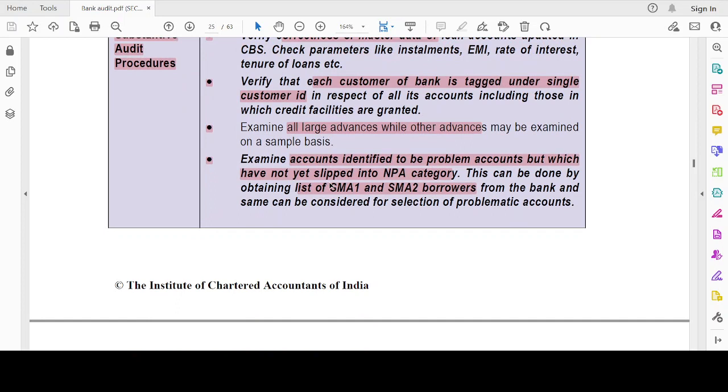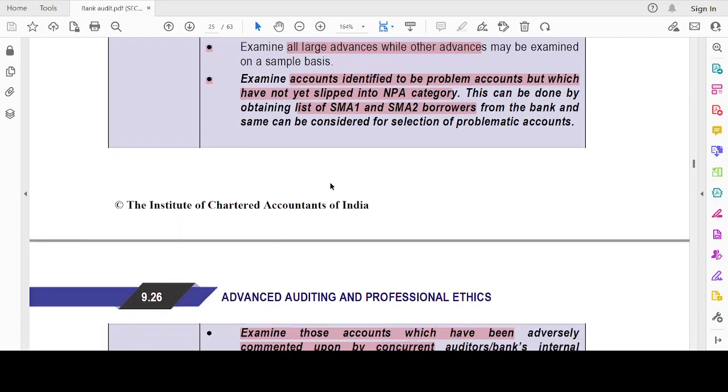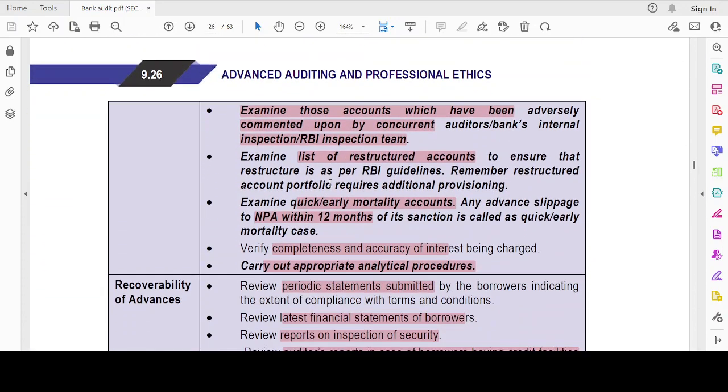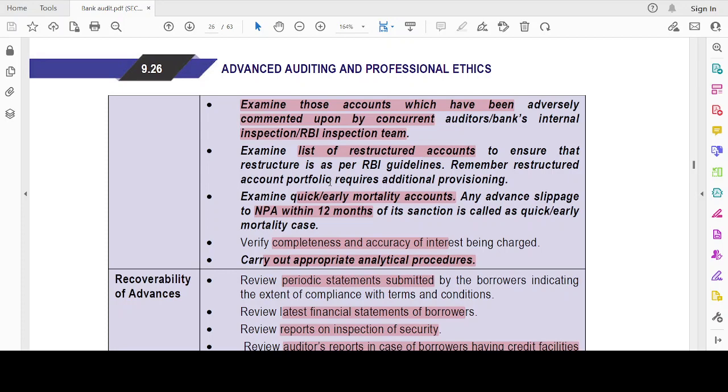SMA 1 and SMA 2 advances have to be checked in more detail, because sooner or later they will fall into the NPA category. I have to check this because it will be considered a problematic account. Then, any accounts that are being adversely commented on by the current auditor, so the current auditor's report has to be gone over. And then the list of restructured accounts, and quick and early mortality accounts, which means I opened the account today, and within 12 months it has become NPA. That is a quick mortality account.